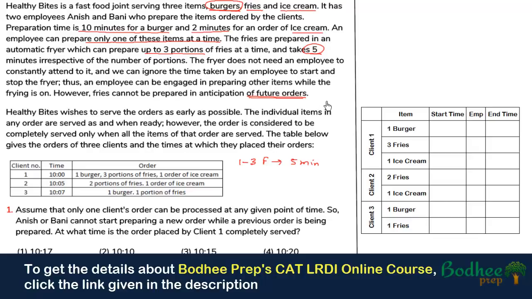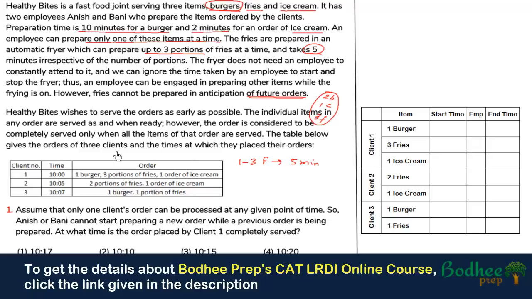So for example, if somebody orders 2 burgers, 1 ice cream, and 3 fries, unless all the items are prepared, we will not say that the order has been completed. As and when the items are prepared, they can be served. That means the order in which the items are served does not matter, but the order will only be completed if all the items have been served. That's what this particular condition means.